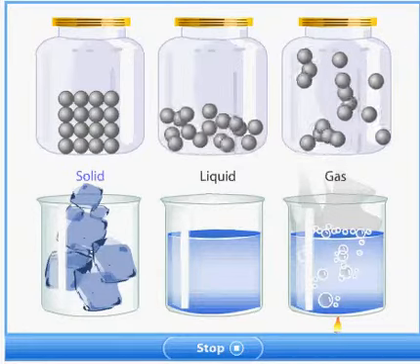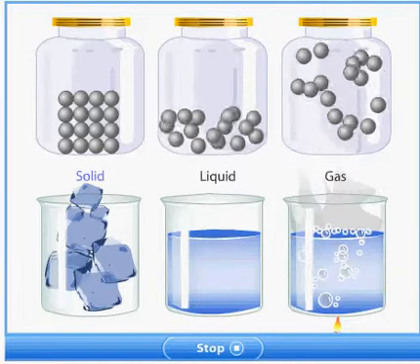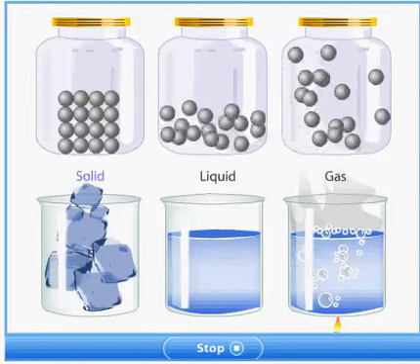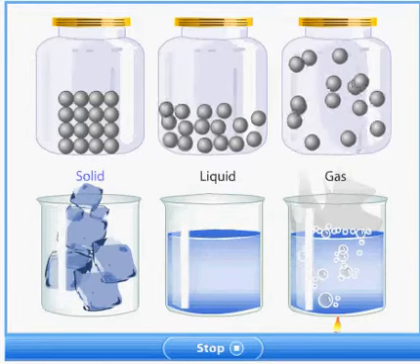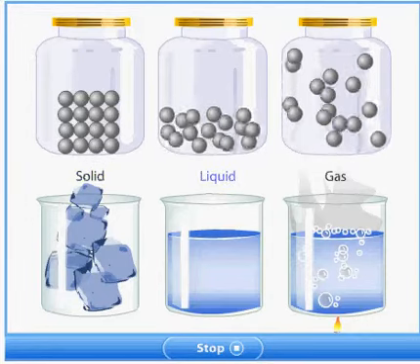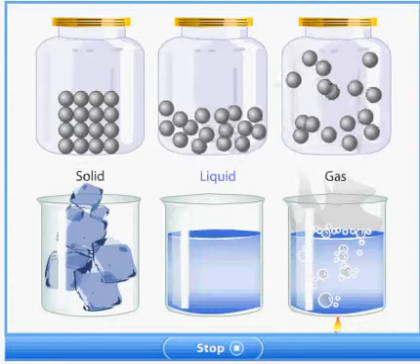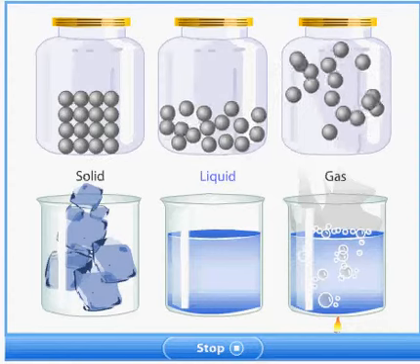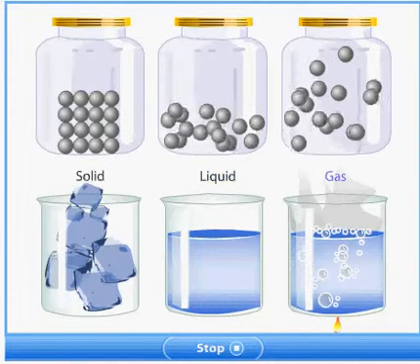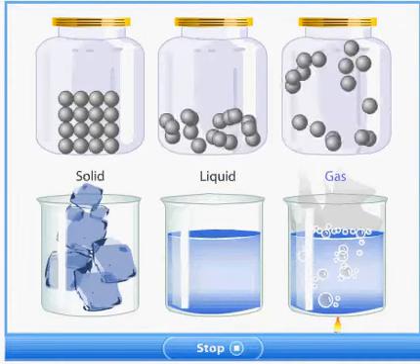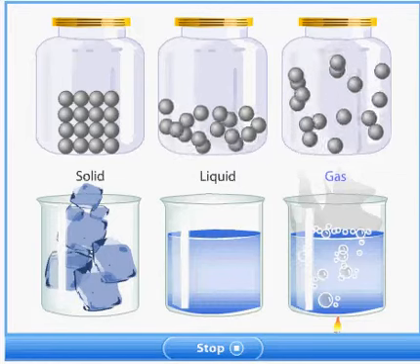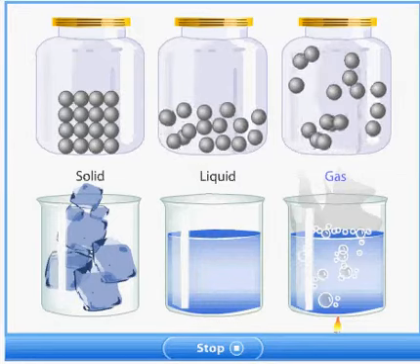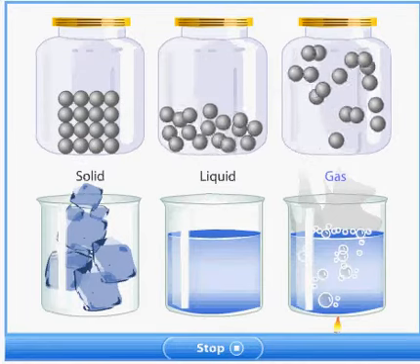A solid has definite volume and definite shape. The particles of a solid vibrate in fixed positions and are held in place by strong, attractive forces between them. A liquid has a definite volume but not a definite shape. The particles of a liquid have a range of movement that allows them to slide past one another. A gas does not have a definite volume or shape. The particles of a gas move fast enough to overcome nearly all of the attractive forces between them. Gas particles move independently of one another.